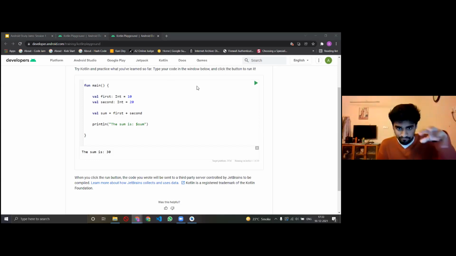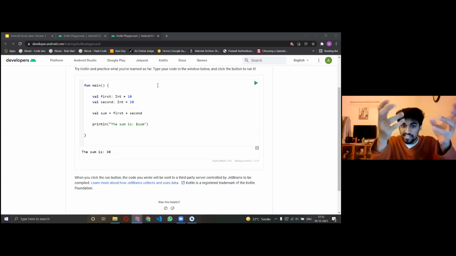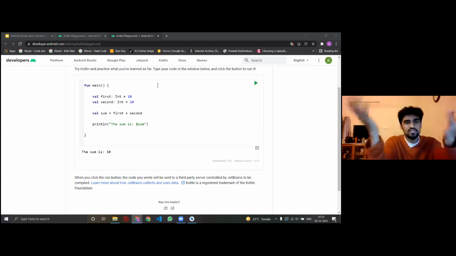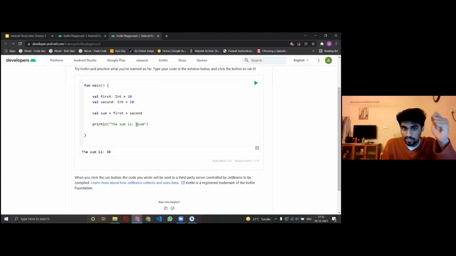So the basic idea is that I declare a variable, and Kotlin doesn't understand what this variable is. Is it a number? Is it a word? Is it a letter? Meaning, is it an integer? Is it a string? Or is it something else? So I have to tell Kotlin, listen, calm down. I want to add 2 numbers, first and second. The first number is an integer, the second number is also an integer, and they have these respective values. And I print the values after adding. As I told you, if you want to print a variable, you print it using the $ sign. I hope that this is clear.